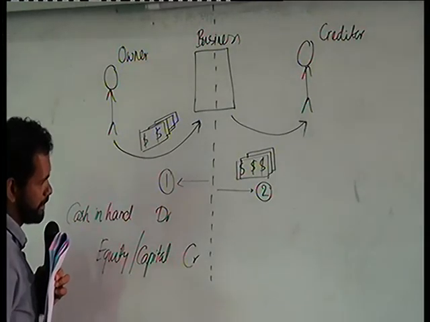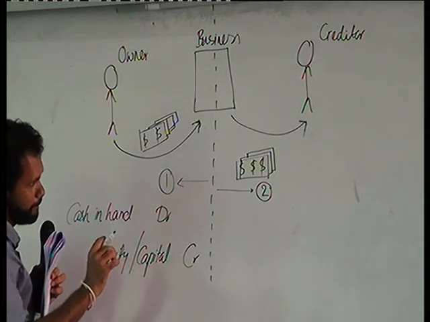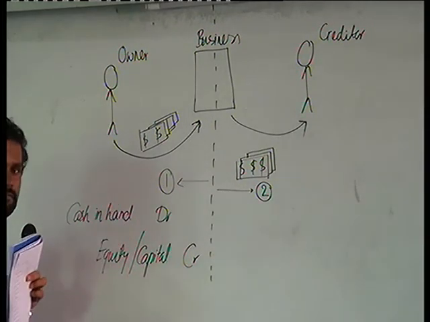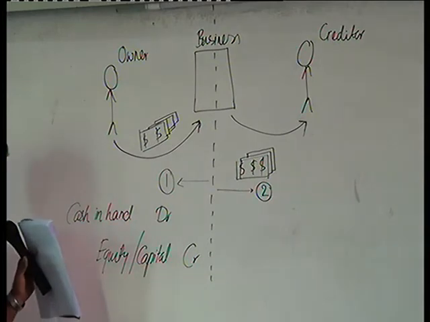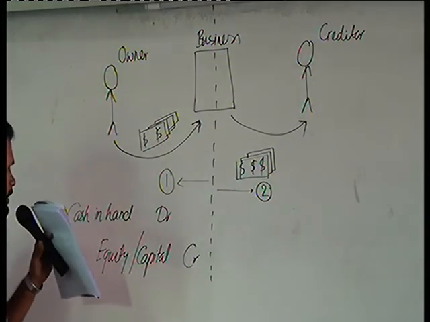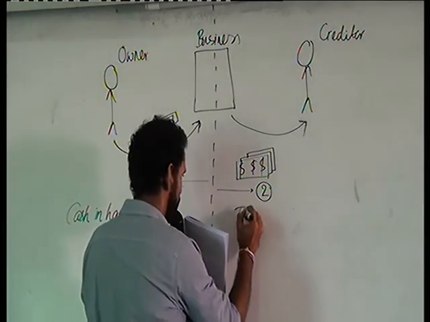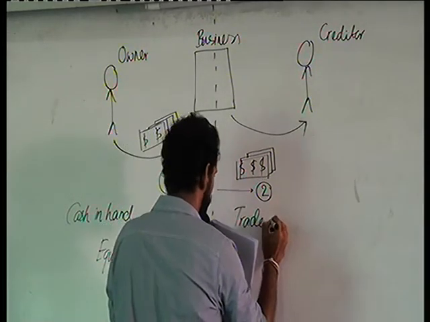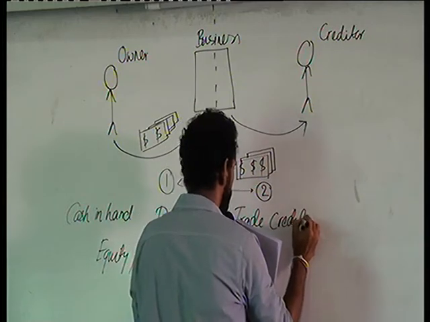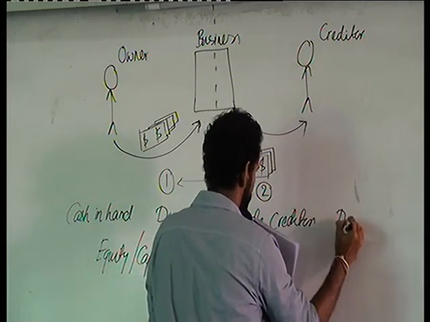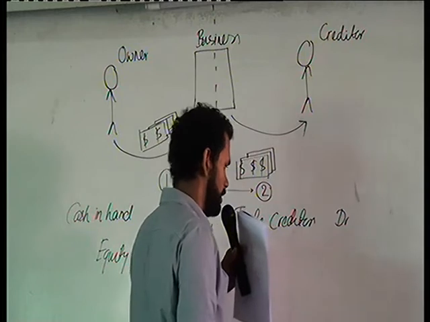Second part of the transaction is business is paying cash to the creditor. So if business is paying cash to the creditor, debit entry would be the liability of trade creditors will reduce. Trade creditors' liability will be reduced, that is debit.